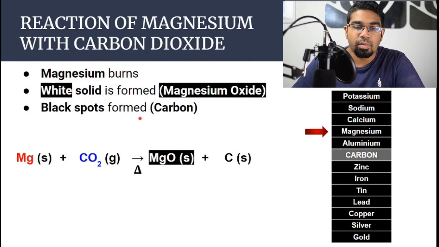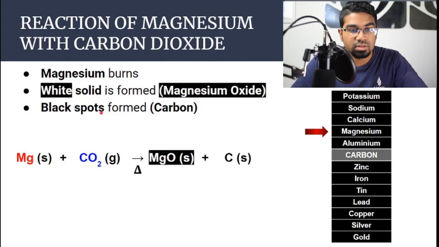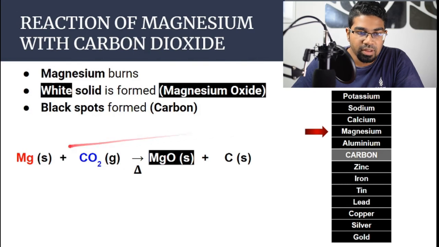Black spots are also formed. The black spots that are formed are carbon, because the magnesium will displace carbon from carbon dioxide. So carbon will be displaced out. We will have some solid carbon forming in the form of black spots or black specks. You will see small black dots. Let's look at the chemical reaction.